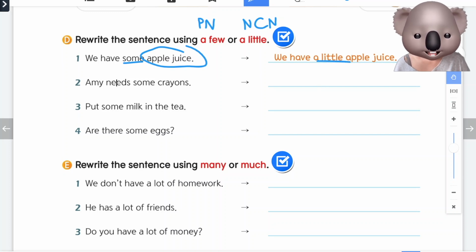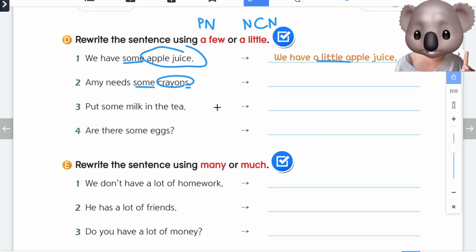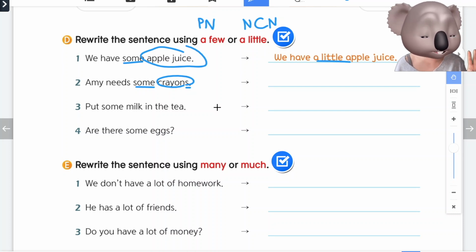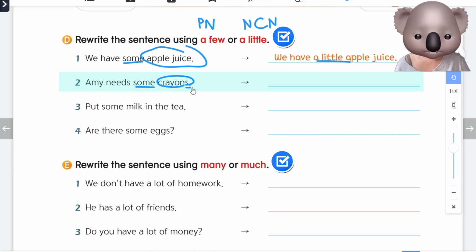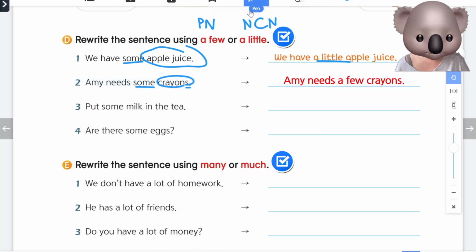Number 2, Amy needs some crayons. crayons는 plural noun인가, non-count noun인가? Well, there's an S, and we know we can count it. I have 1 crayon, 2 crayons, 3 crayons. So we will use a few. Amy needs a few crayons.